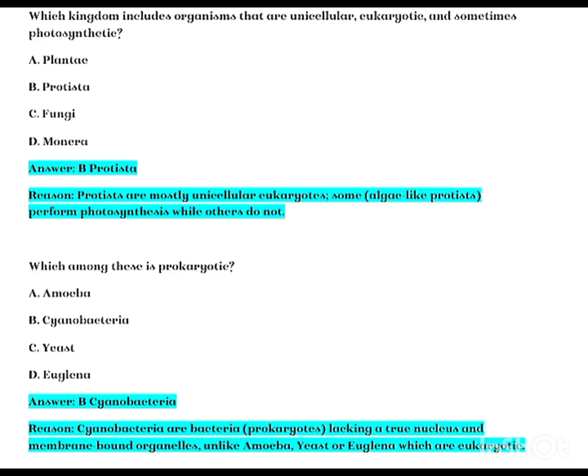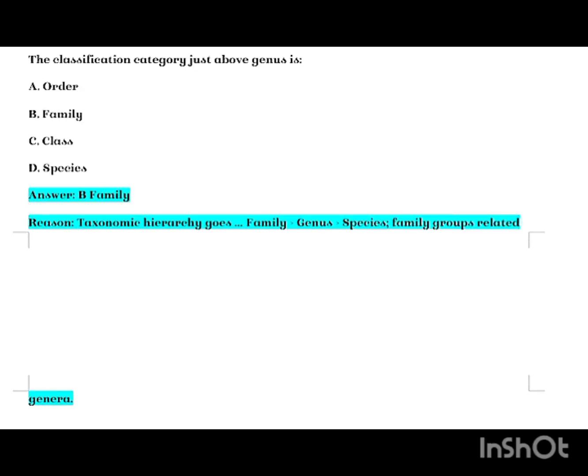Which among these is prokaryotic? A. Amoeba, B. Cyanobacteria, C. Yeast, D. Euglena. Answer B. Cyanobacteria. Reason: cyanobacteria are bacteria, prokaryotes, lacking a true nucleus and membrane-bound organelles, unlike amoeba, yeast, or euglena, which are eukaryotic. The classification category just above genus is A. Order, B. Family, C. Class, D. Species. Answer B. Family. Reason: taxonomic hierarchy goes family, genus, species.